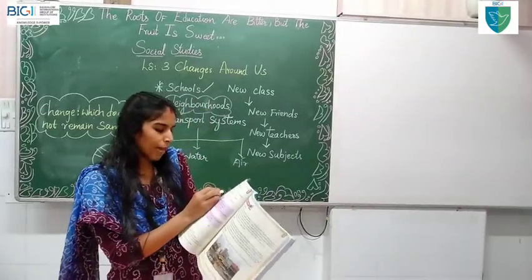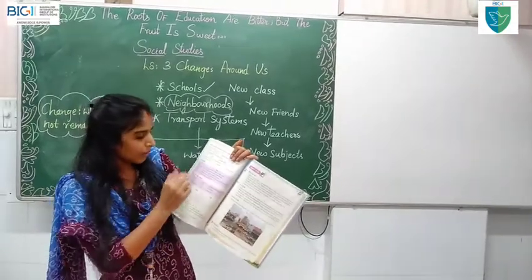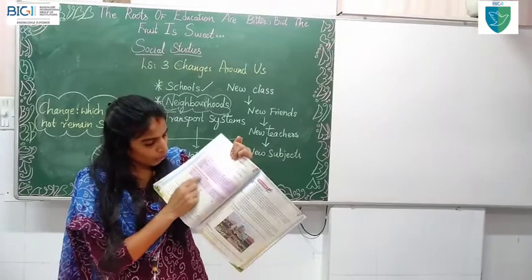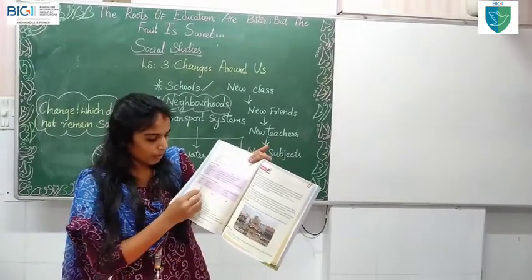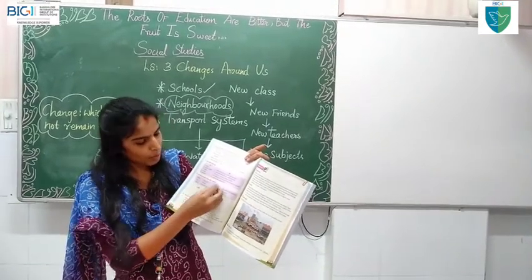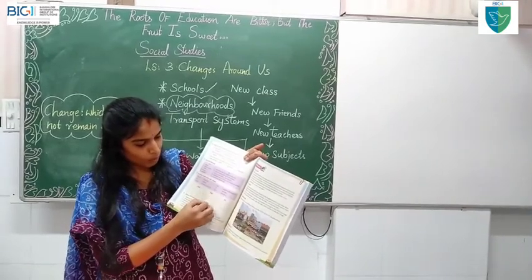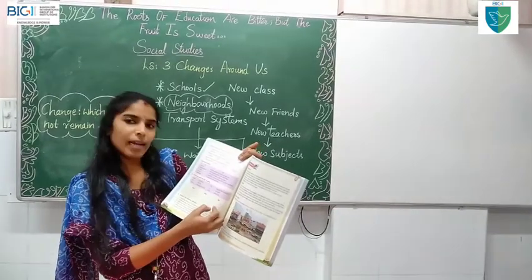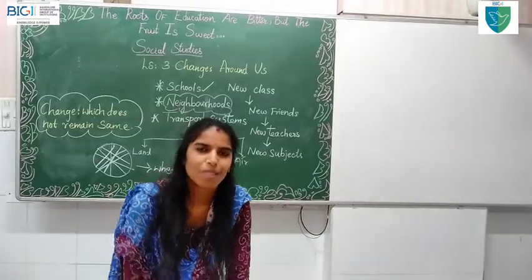Now, children, I wanted to give you homework. All of you take match the following and put these words in the right columns. C and D will be your homework. D, I just explained. You have got all the words here. You have to write what all are land transport, what vehicles you find in the water in water transport, and what vehicles you see in the air in air transport. Okay, children, and the answers to the following questions will be sent to people pod shortly.